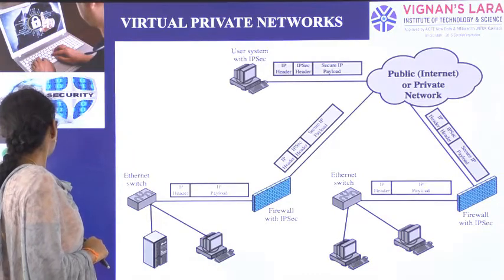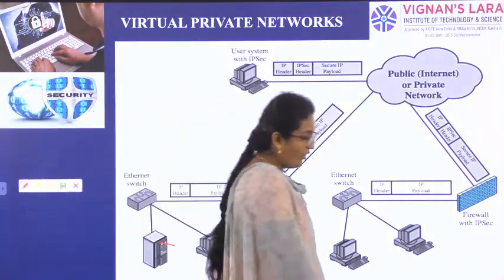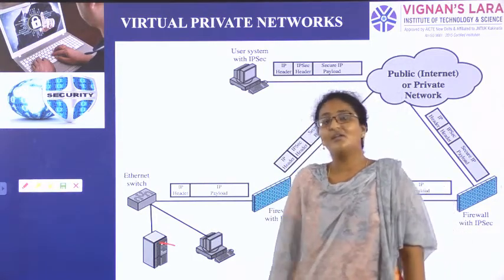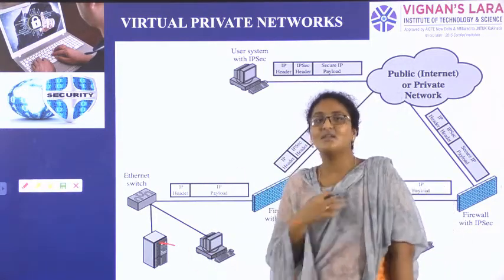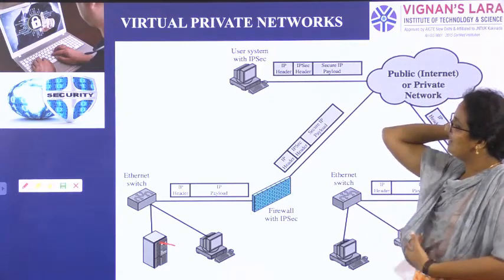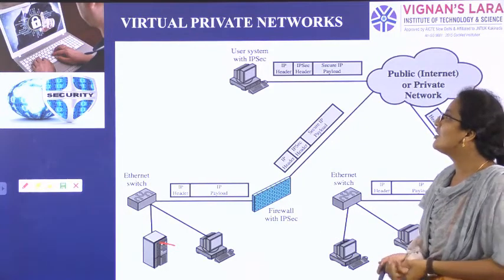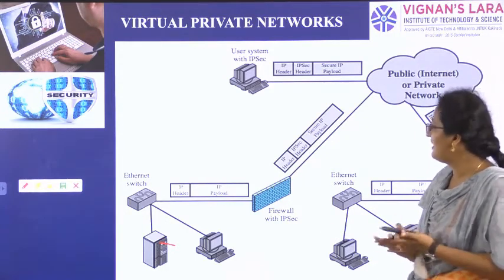Next one, virtual private networks. We already know what virtualization is. We are imagining some systems, and the imagination of some systems and working on them is nothing but virtualization. Now these IP security and firewall concepts are seen in virtual private networks.